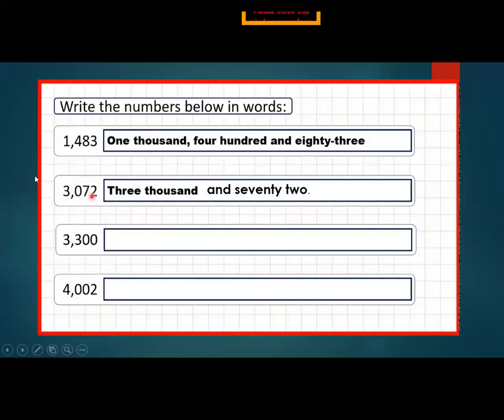Okay. After that, write the number below in words. This is part C, question number 9. This is just an example for your guidance, so you can easily solve part C in your copies. Open your books. Part C, page number 9.